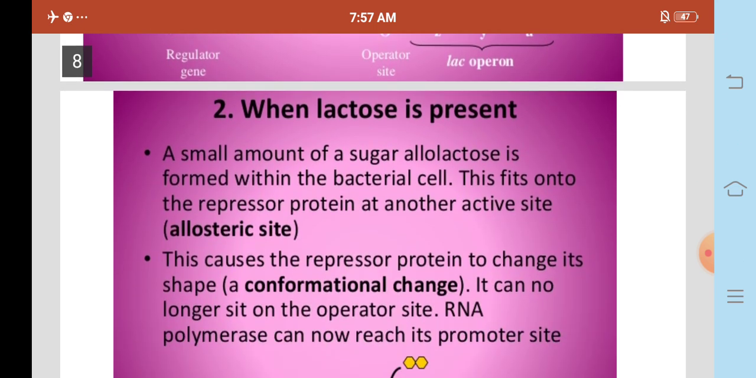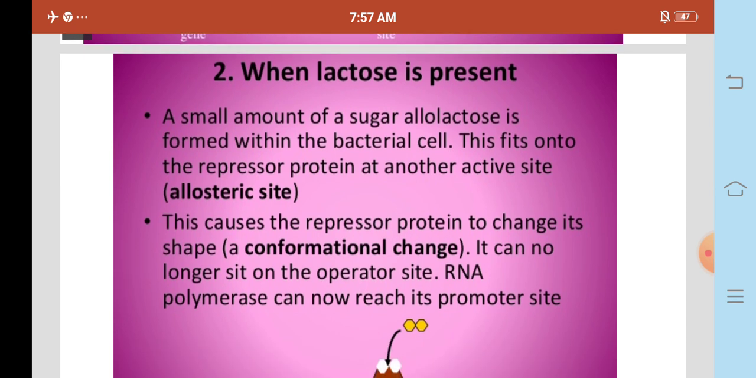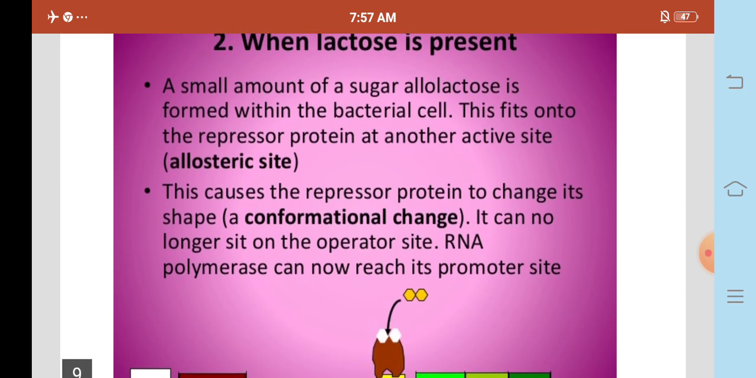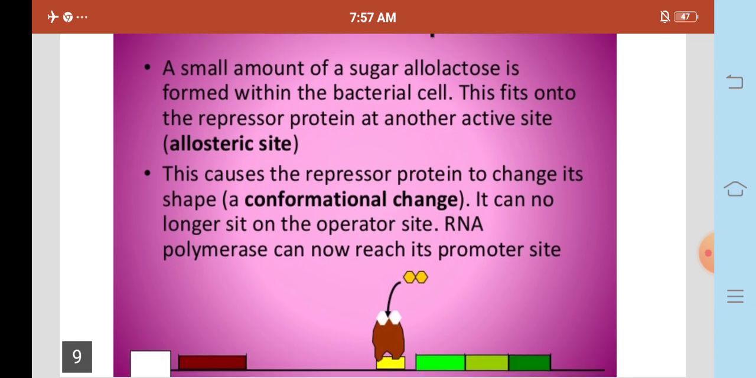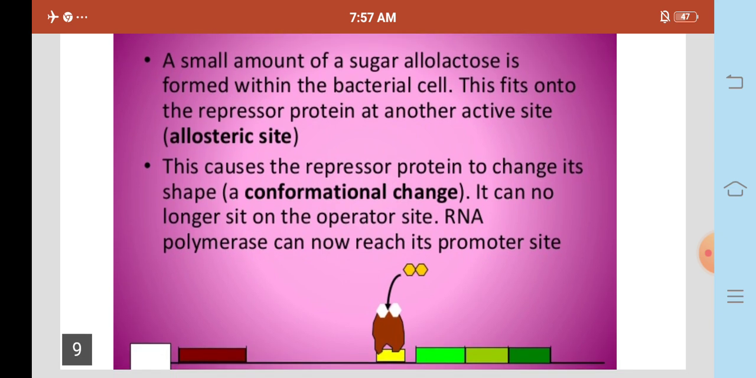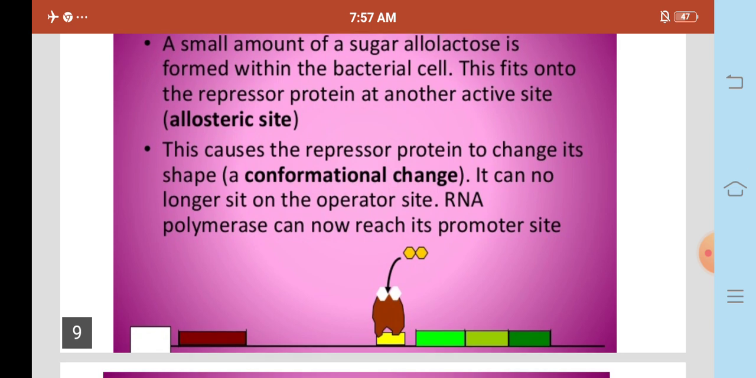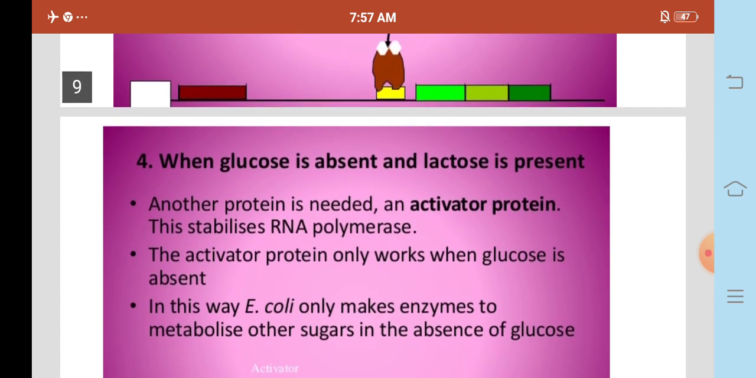When lactose is present, a small amount of the sugar allolactose is formed within the bacterial cell. This binds onto the repressor protein at another active site, the allosteric site. This causes the repressor protein to change its shape, a conformational change. It can no longer sit on the operator site. RNA polymerase can now reach its promoter site.